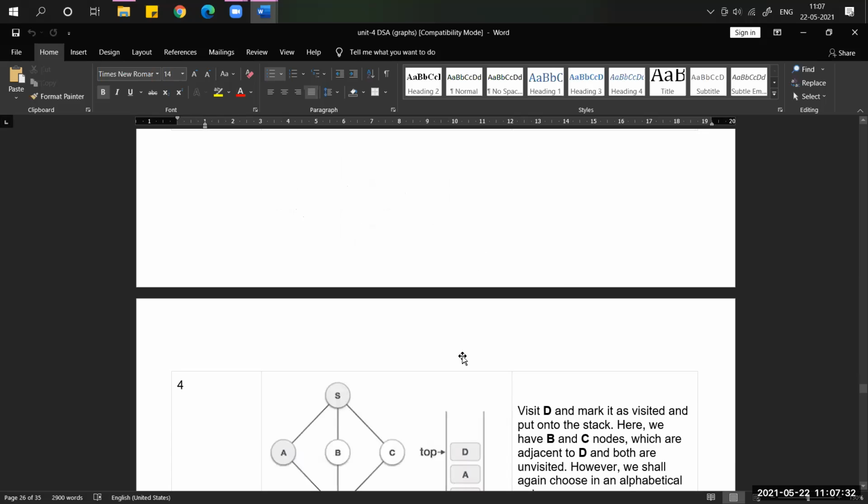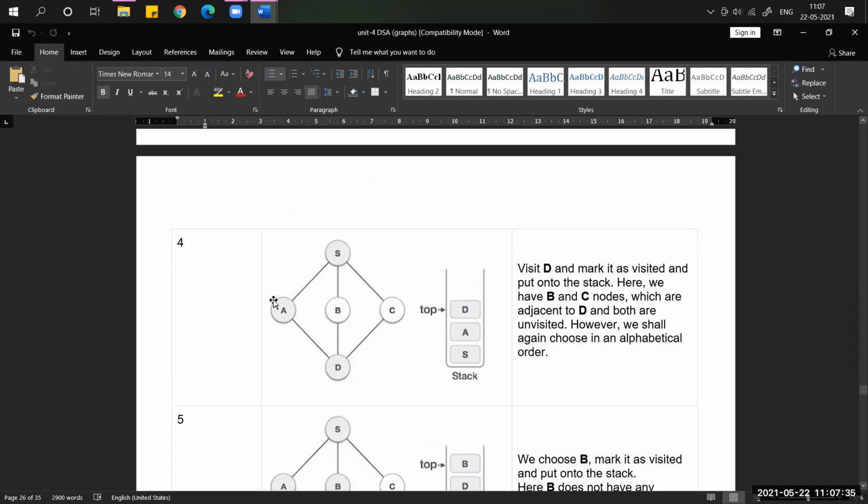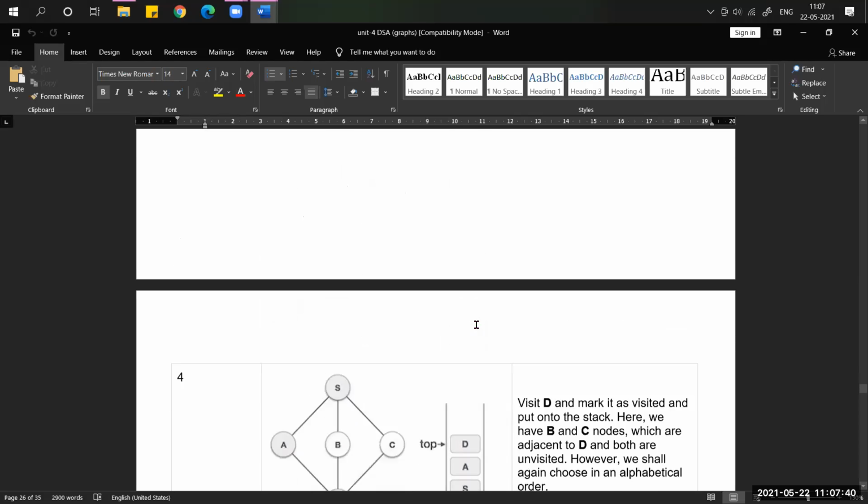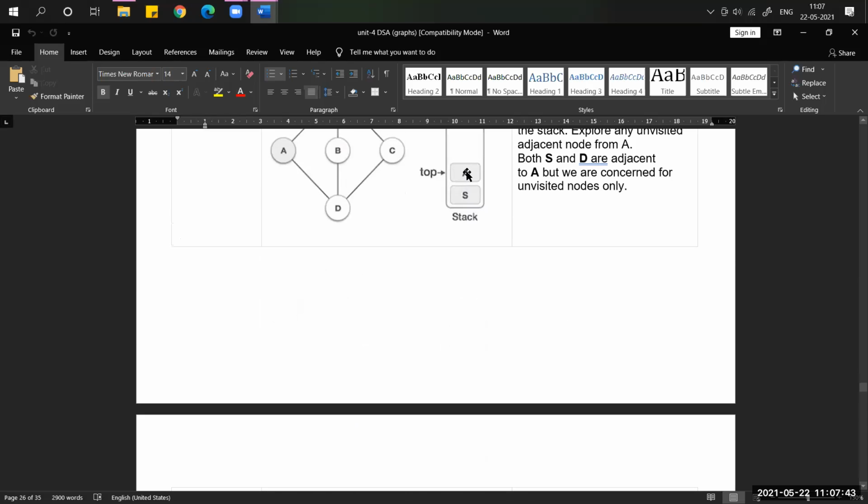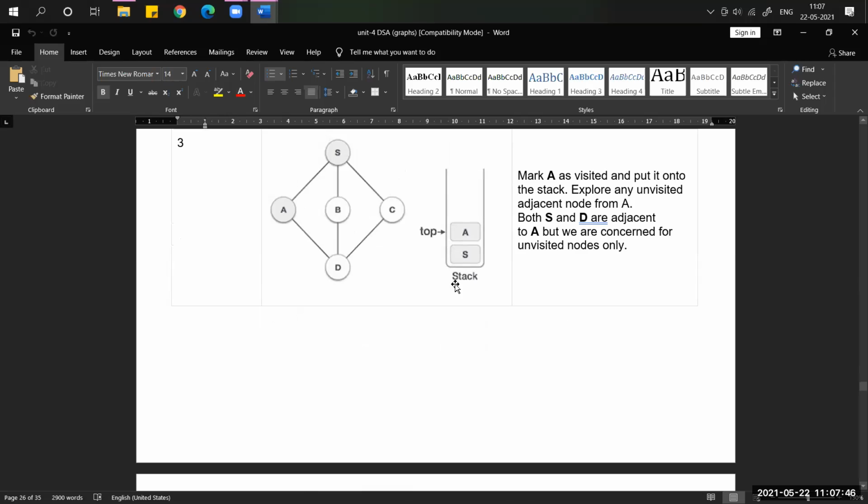Now in the fourth step, check what are the adjacent nodes from A. Because what is the top element here? A. Whatever vertex is present at the top of the stack, from that vertex only you have to observe the adjacent nodes. Now you have to check the adjacent nodes of A, because A is at the top of the stack.